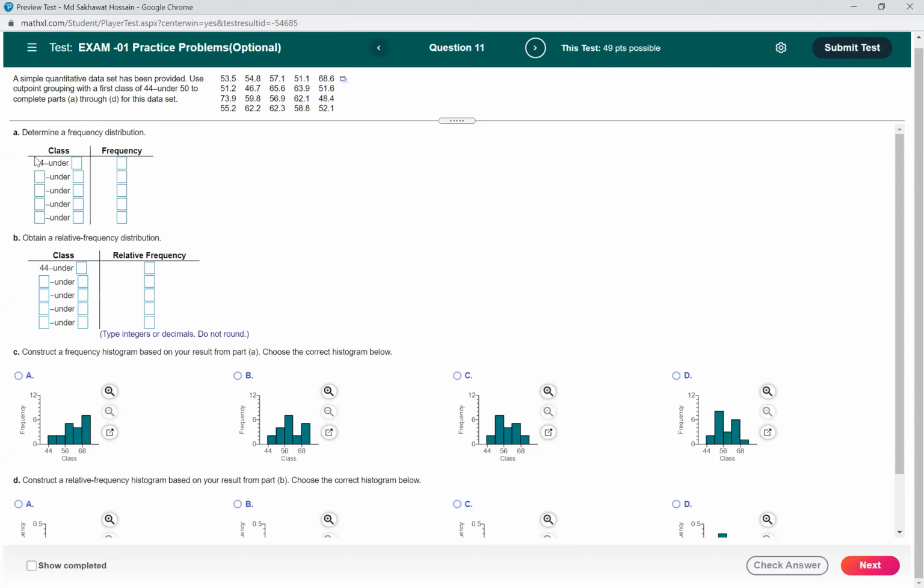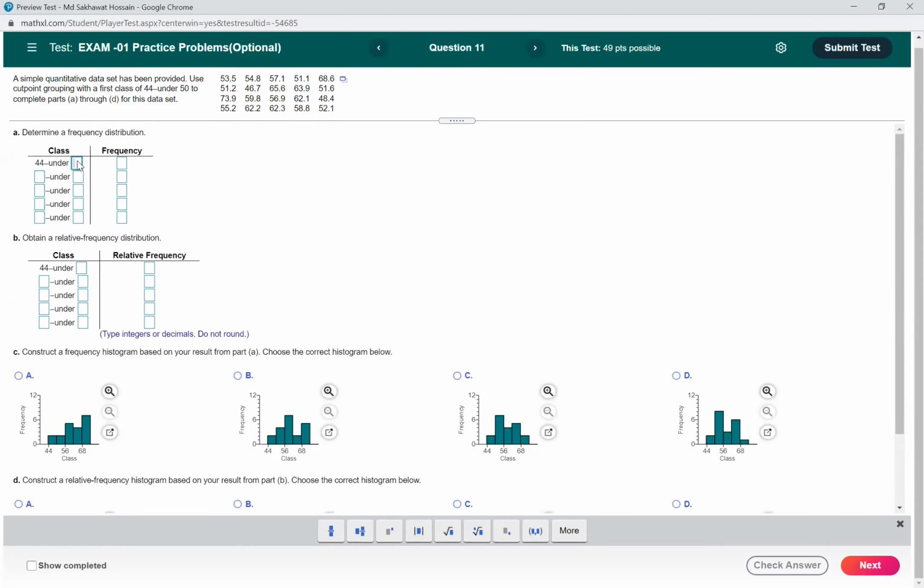The first class is 45 to under 50. This information is given. So now we have to complete these classes. For cut point grouping, the first group is 45 to under 50, so the next one will start from 50, right? And the difference between 45 and 50 is 5. So this number will be 55, because the class width will be the same for each class in this case.